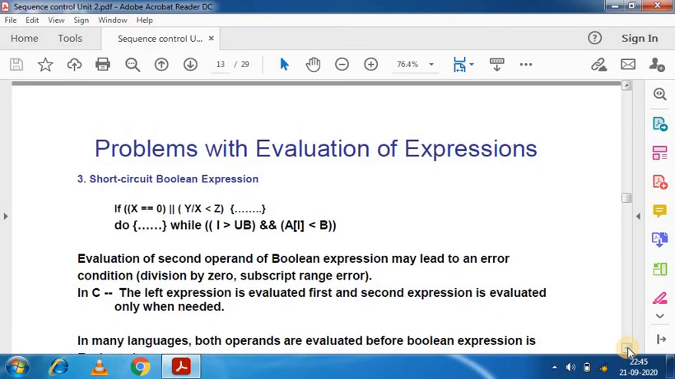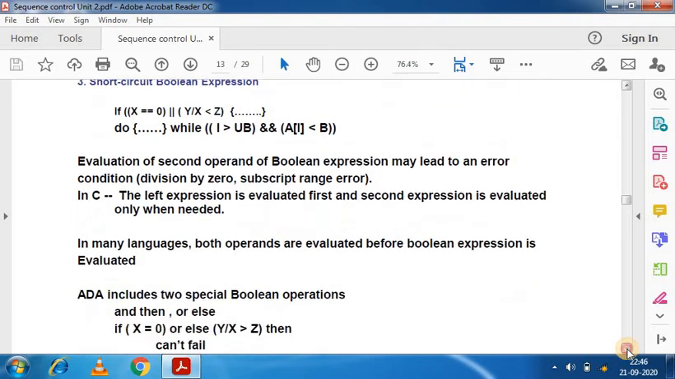Another, third problem is short circuit Boolean expressions. A Boolean expression sometimes cannot be justified through the results as per the results we want, but it doesn't match the requirements.